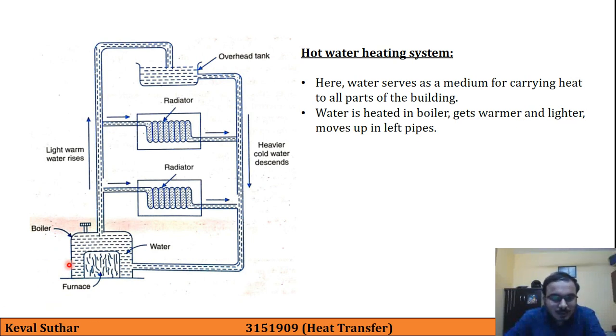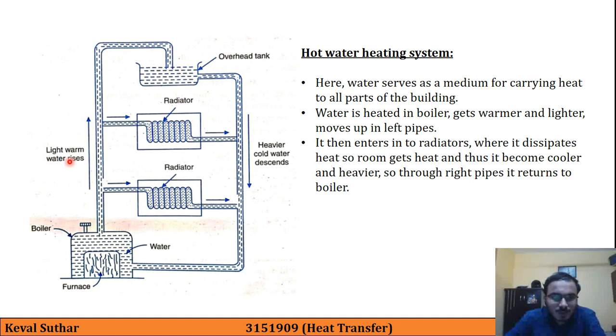So here water is getting heated, so it will become lighter. As light water is lesser in density, it will move upward on this left hand side tubes or pipes. So as you can see here, it is written that light warm water rises and it is moving up, and then this light warm water enters into the radiators, that is here 2 radiators, where it dissipates heat. So here heat is dissipated by the hot water to the radiator, where the rooms get heated and thus the water becomes cool and heavier.